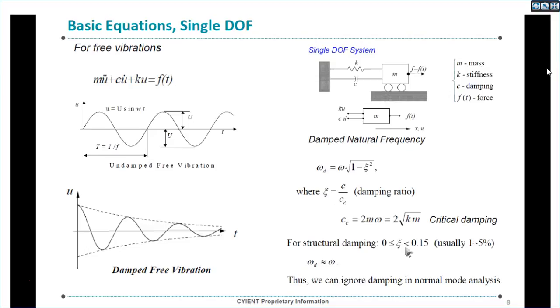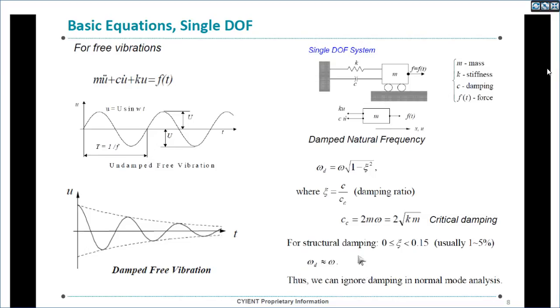For structural damping, typically this value lies between 0 and 0.15, and generally it will be 1 to 5%. So approximately, damped natural frequency equals natural frequency. That's the reason we ignore damping in normal modal analysis.